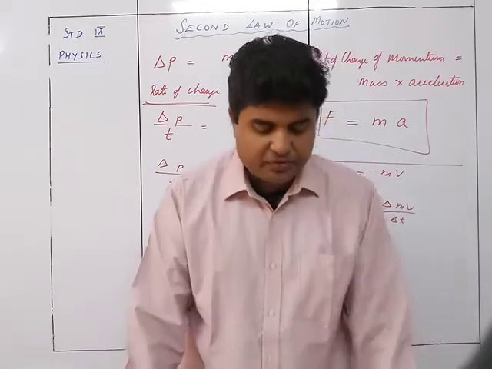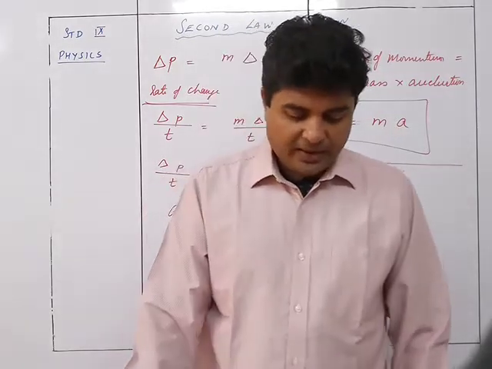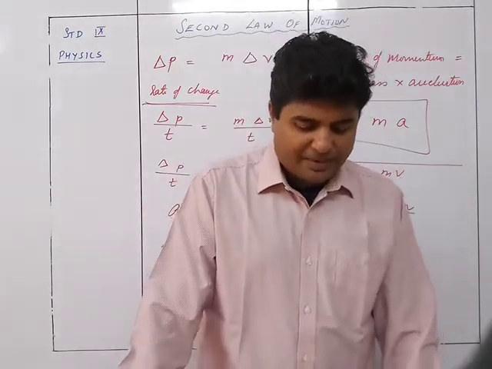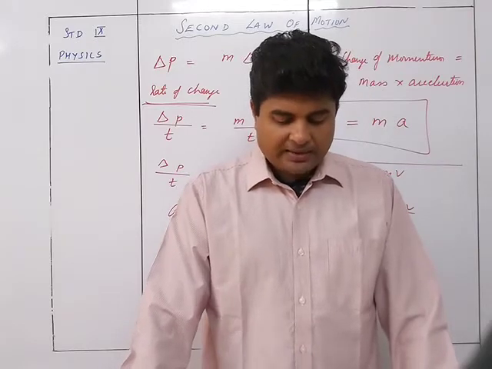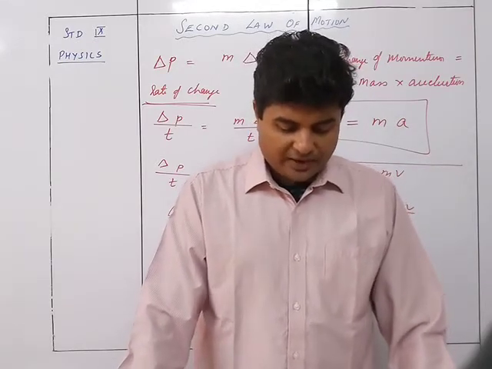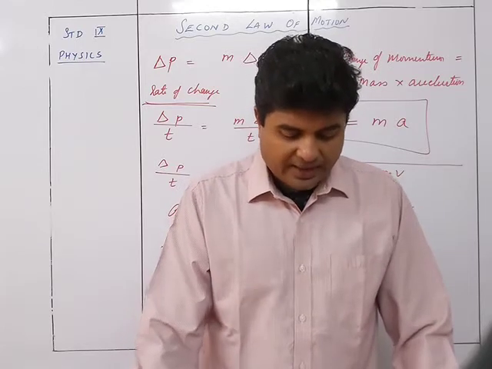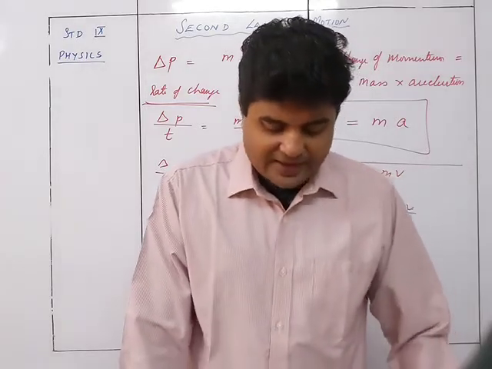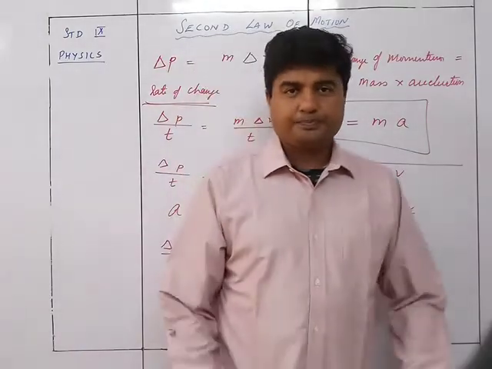If the force F1 produces an acceleration of 5 meter per second square and the force F2 produces an acceleration of 10 meter per second square on the same body, then the magnitude of force F2 is 2 times the magnitude of F1. Experimentally, Newton found that the acceleration produced in a body is directly proportional to the force applied.